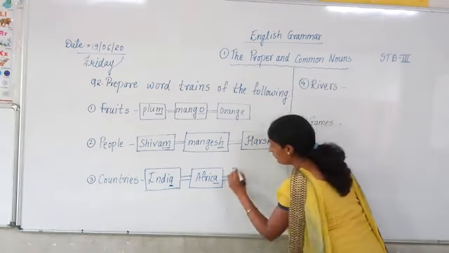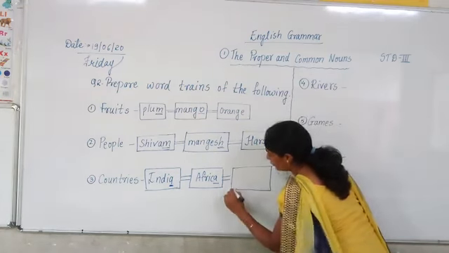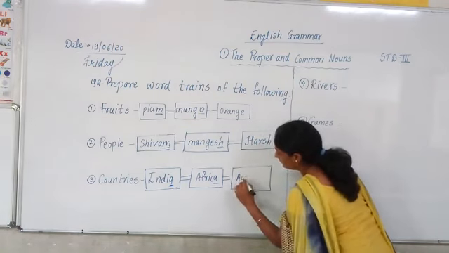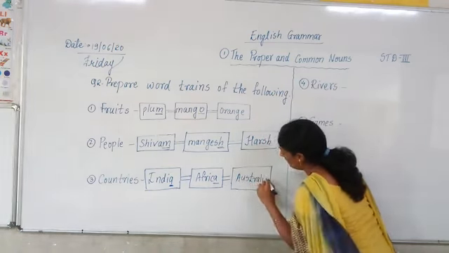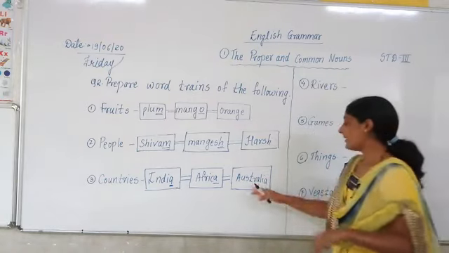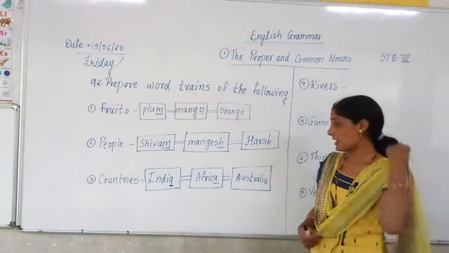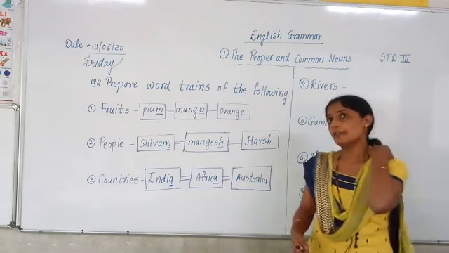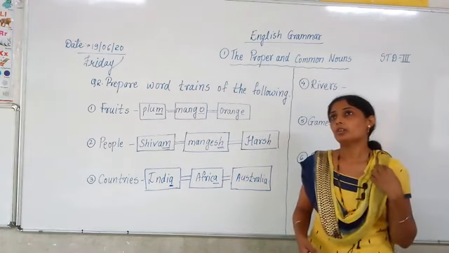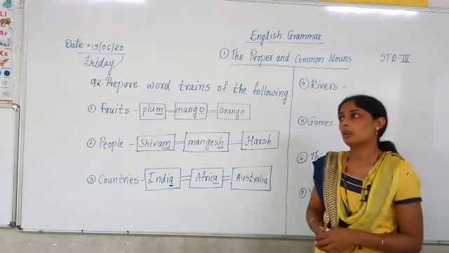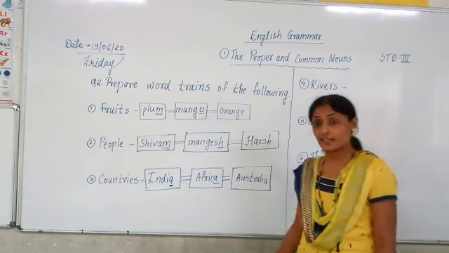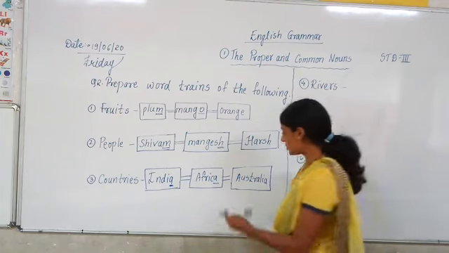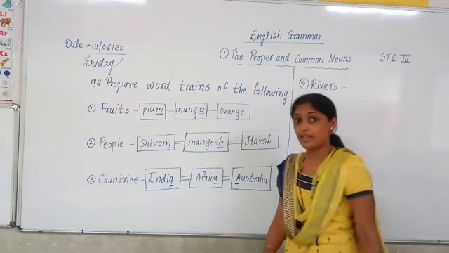Now from the last letter A, we are going to make another new word. What word will come over here? Australia. You can write down America, you can write down Australia, you can write down more. Which countries are there? Come on, tell me some more names of countries starting with A. Argentina is there. Correct? There are many countries which start from the letter A.